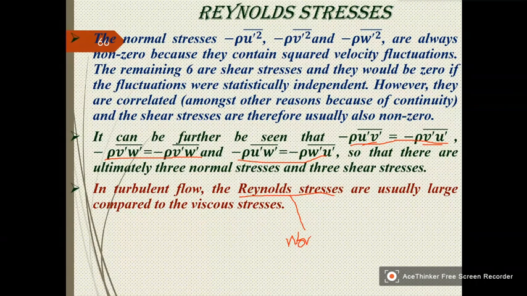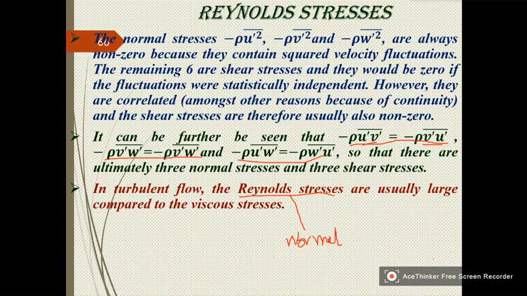So ultimately you have 3 normal stresses and shear stresses, as was the case for laminar flow also. In laminar flow, similarly we have sigma x, sigma y, sigma z, and then tau xy, tau yz, tau zx.